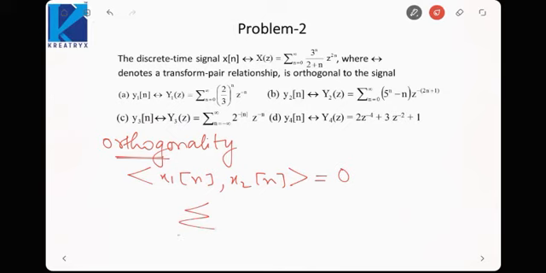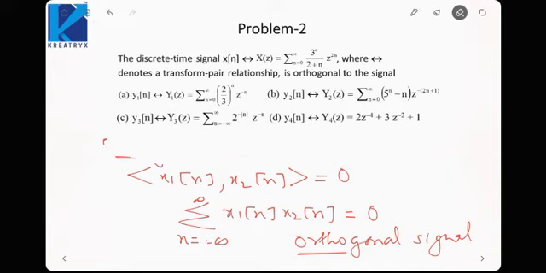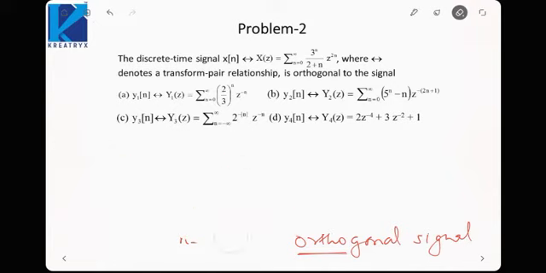That is, the summation from n is equal to minus infinity up to infinity of x1(n) x2(n) should be 0. The product of two signals summed from minus infinity up to infinity would go to 0. These will be called orthogonal signals. Okay, so we have been given signals in terms of Z transform. We need to find the orthogonality. First we need to convert them to the time domain. So let us convert the signal that is given to us.